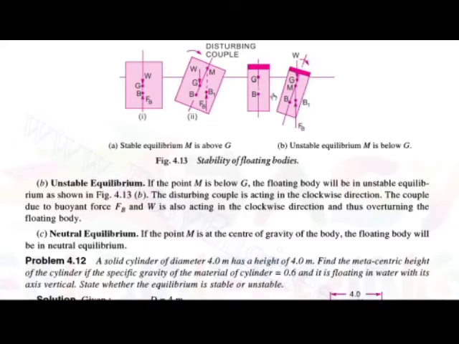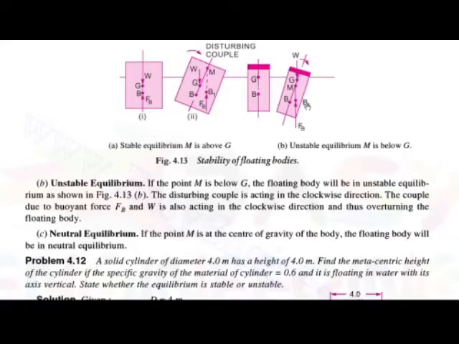We are providing the angular displacement in the clockwise direction, and the weight and force of buoyancy constitute a couple also in the clockwise direction, so both are in the clockwise direction, thus overturning the floating body. So we call this an unstable equilibrium.